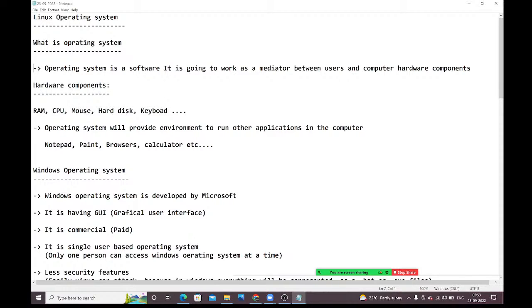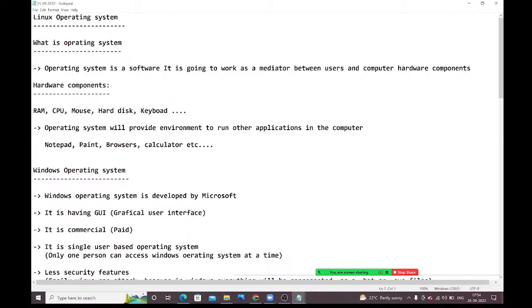Hardware components means what will come? RAM, CPU, mouse, hard disk, keyboard, all these things come under hardware components. Right? If you want to run any application in the computer, some environment must be required, guys. Without an environment, we can't run any application. Here, who will provide that environment? The operating system will provide the environment to run the application in the computer. Even if you want to open Notepad, Paint, a browser, a calculator, anything, an operating system must be required.